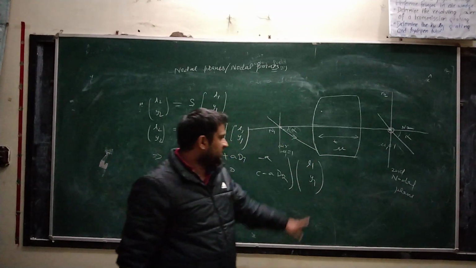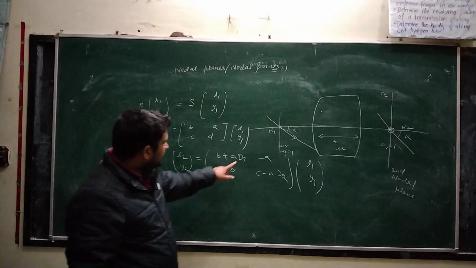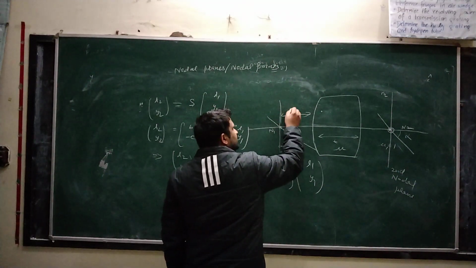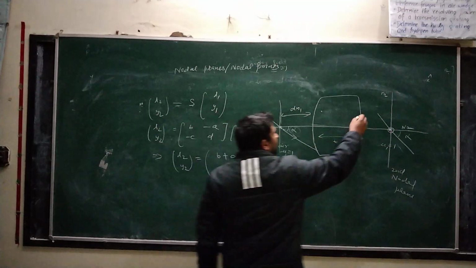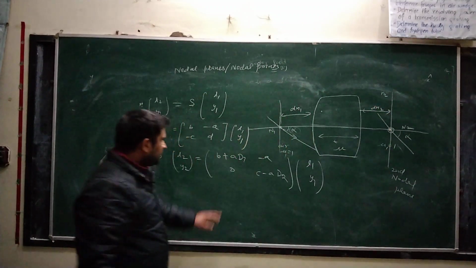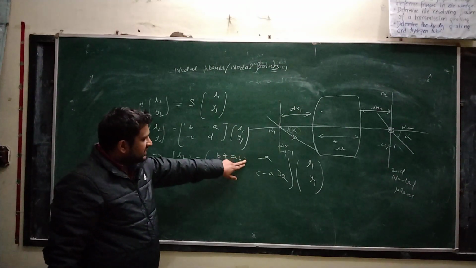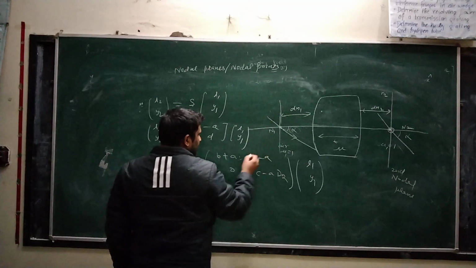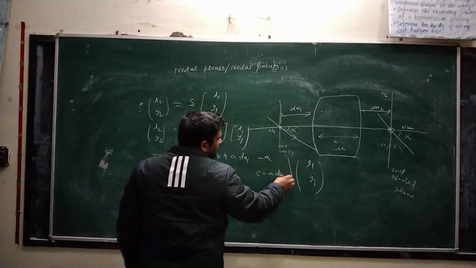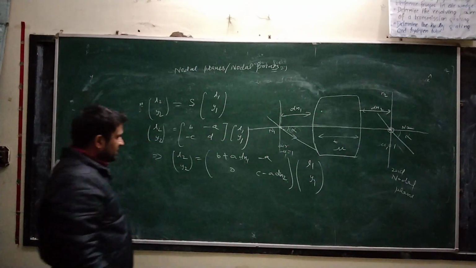Initial coordinates of this point are this. So this is the system matrix. Also here the distance of the first nodal plane from the first refracting surface we take as d1, n1, and the second nodal point distance from this surface is dn2. Then the distance in objective space, d1, is replaced by dn1 here, and this distance is replaced by dn2. d2 is this distance, here dn2.